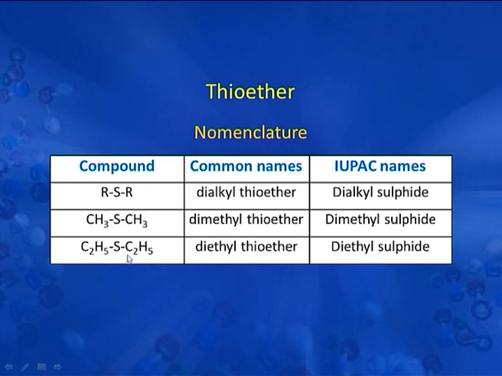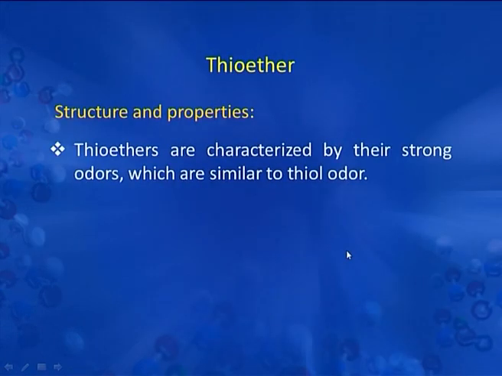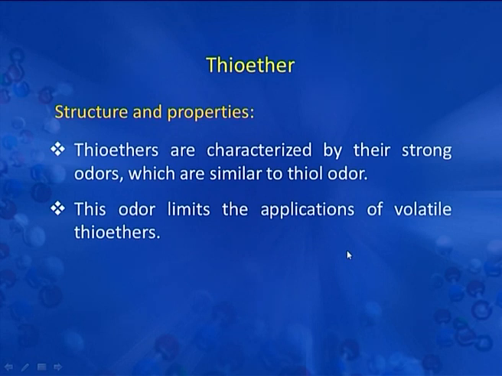Next is C2H5SC2H5, diethyl thioether, known as diethyl sulfide. Now we will discuss the structure and properties of thioethers. Thioethers are characterized by their strong odors, which are similar to thiol odor. This odor limits the application of volatile thioethers.